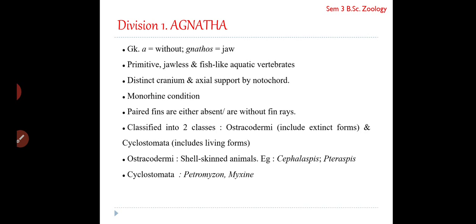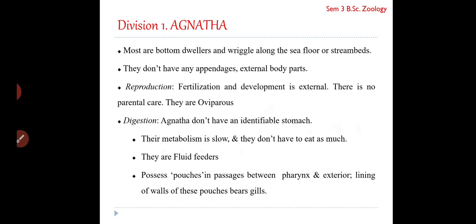Agnatha are all bottom dwellers in the oceans, and since many of them don't possess any fins for locomotion, they usually wriggle along the seafloor or the stream beds. They don't have any appendages, and if present, they are not supported by fin rays. Reproduction is external, with external development and fertilization. They are oviparous.